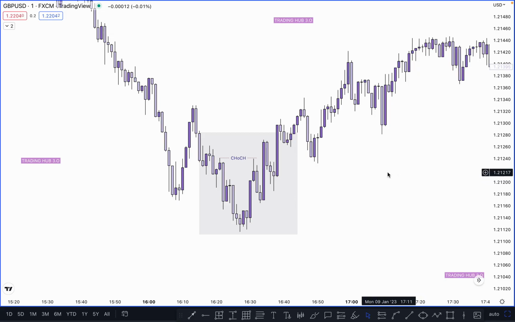So this is just an explanation of how we can identify a lower time frame entry. This one is our change of character. This one is not a change of character, as we know, because this one is not a valid pullback as per our plan.